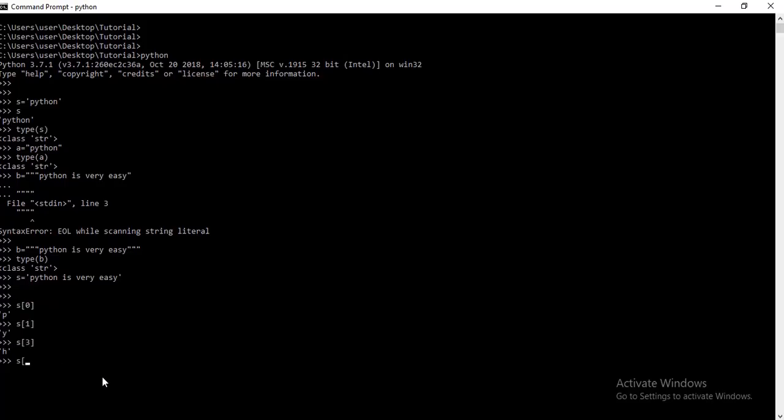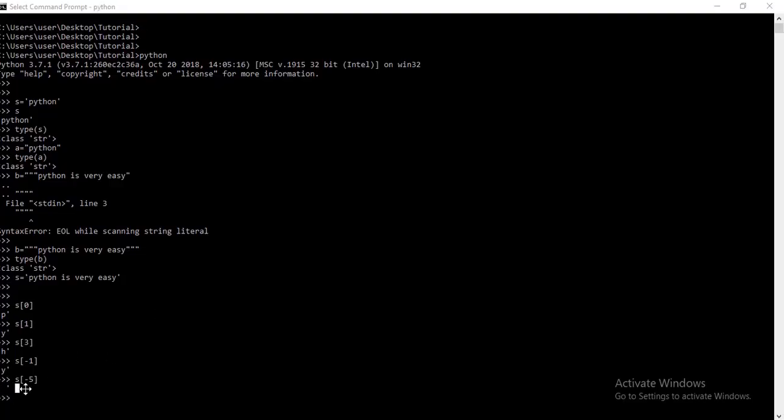So coming to negative index. If I write -1, then which one will it show? It will show y. From the last, it will move right to left. If I write -5, then which one will come? Counting here -1, -2, -3, -4, -5, it will give a blank value, that means not an empty space value. So this is all about the indexing part.